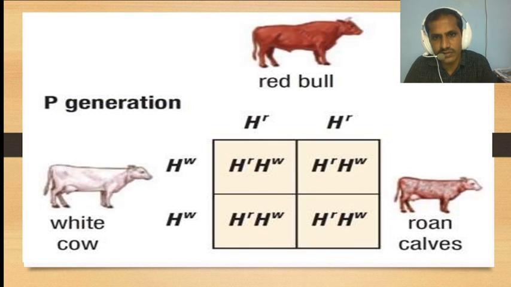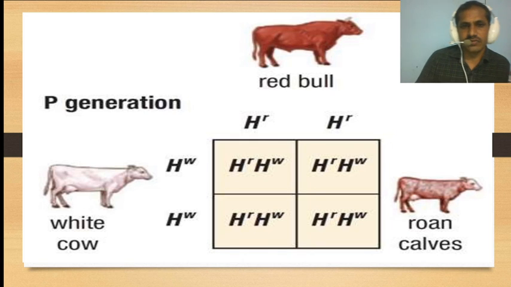Here is a red cow and a white cow. When they interact together, we get a red cow with HR HR and a white one with HW HW, and we get the 1:2:1 ratio in the F1 generation.